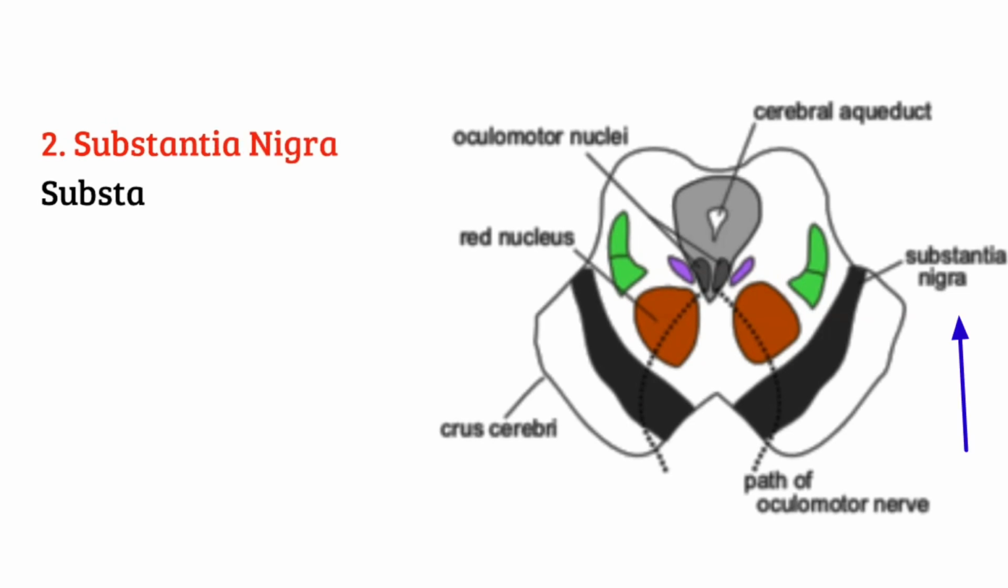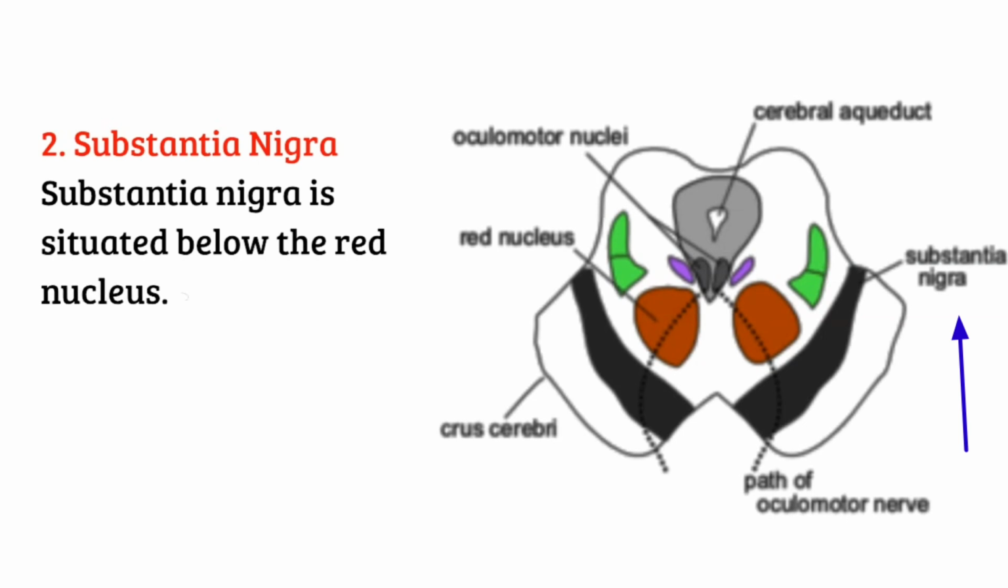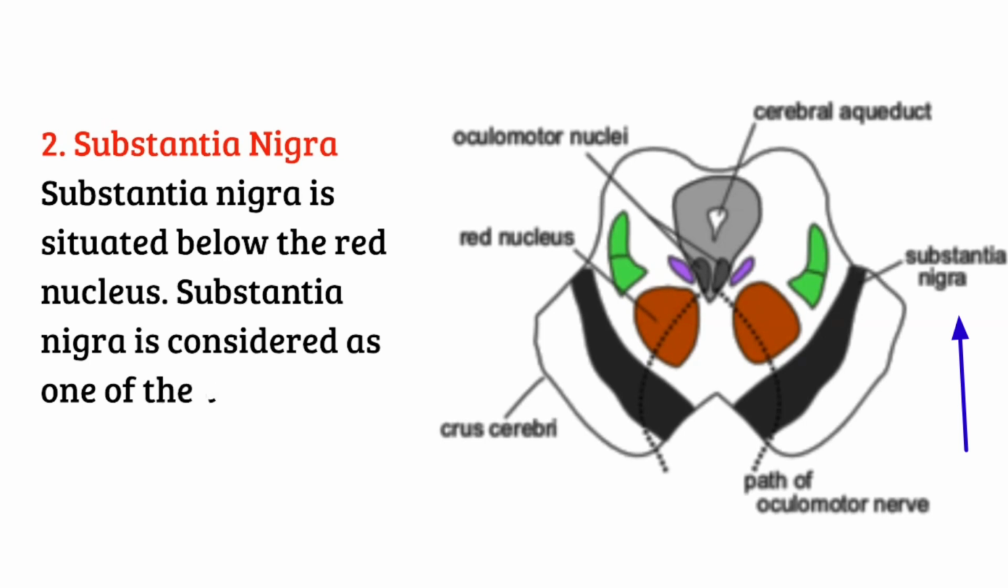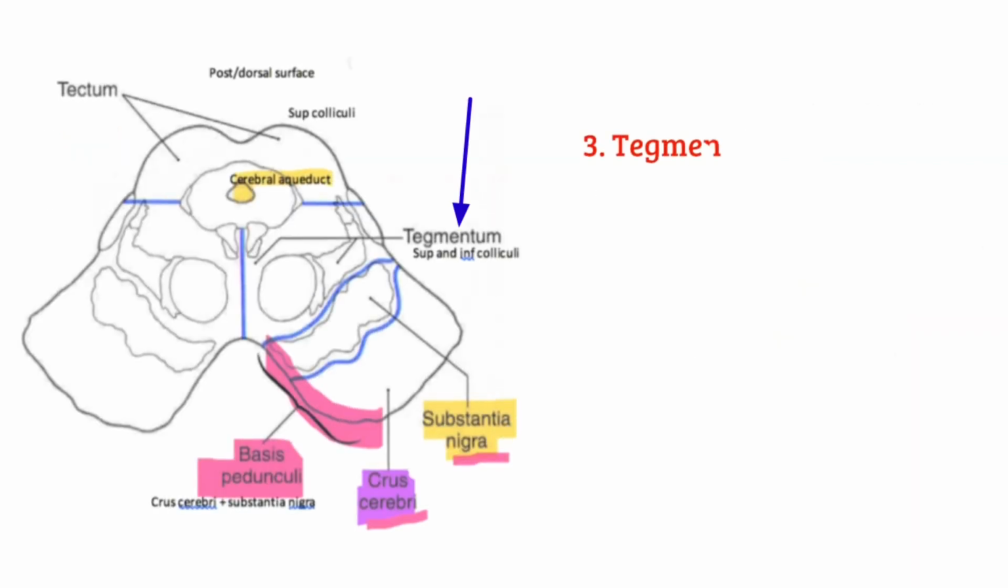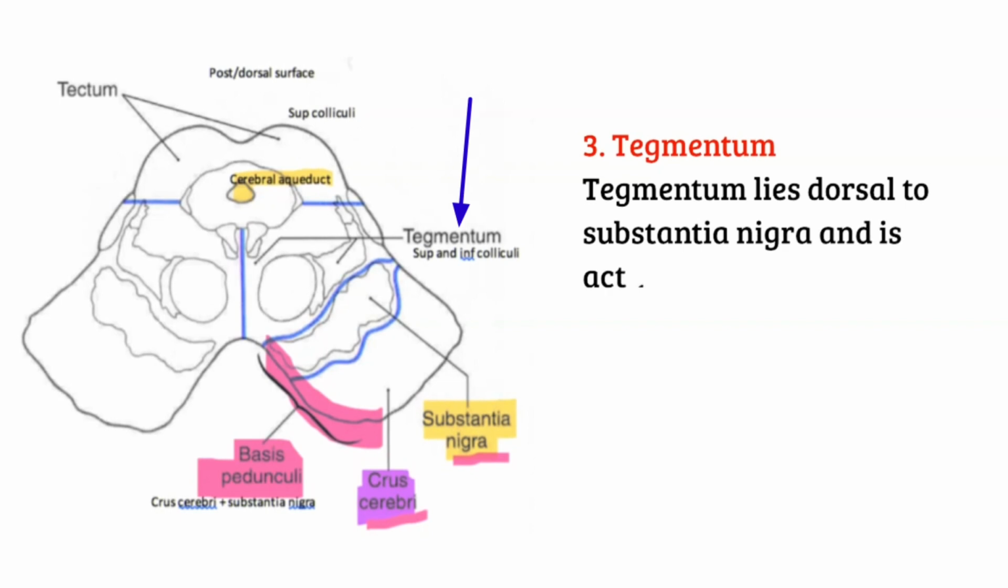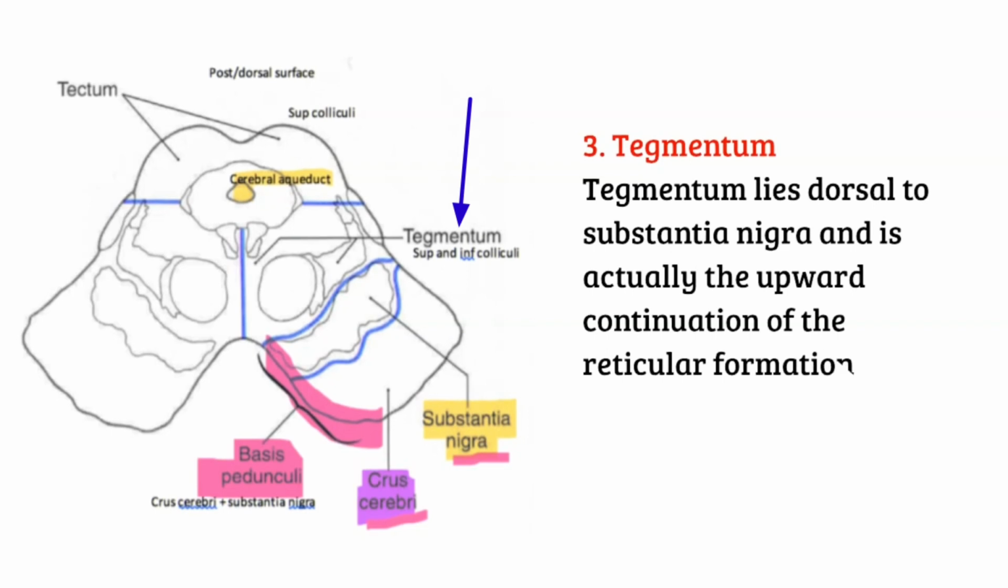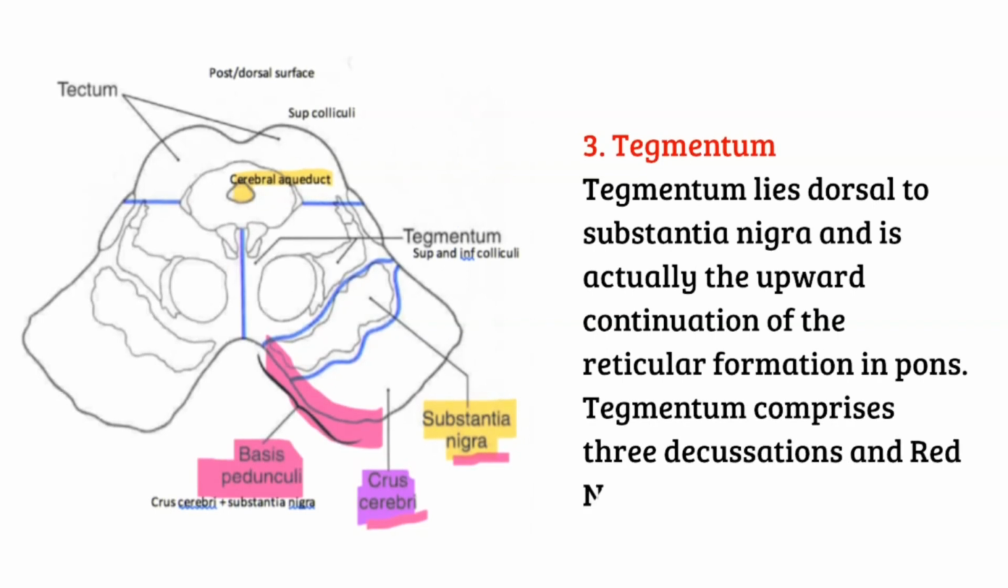The substantia nigra. Substantia nigra is situated below the red nucleus. Substantia nigra is considered as one of the components of basal ganglia. Tegmentum. Tegmentum lies dorsal to substantia nigra and is actually the upward continuation of the reticular formation in pons. Tegmentum comprises 3 decussations and red nucleus.